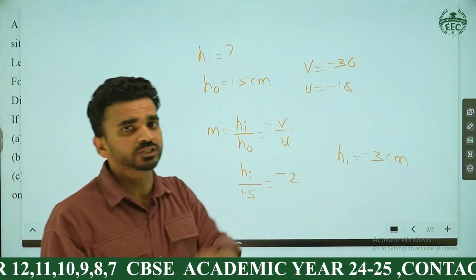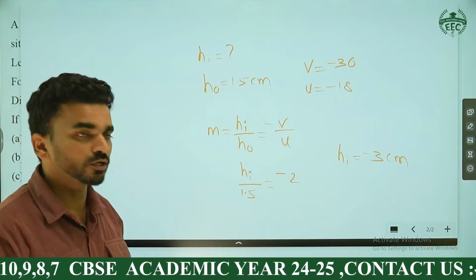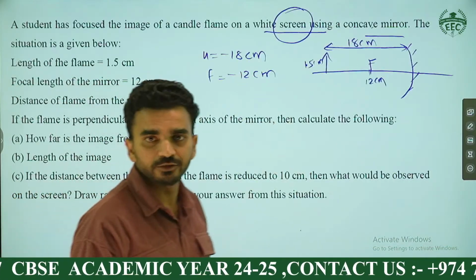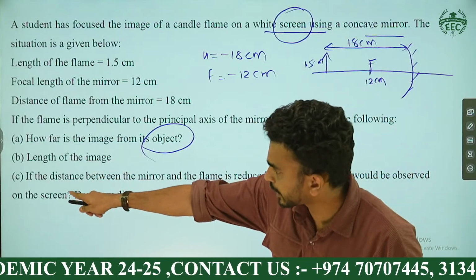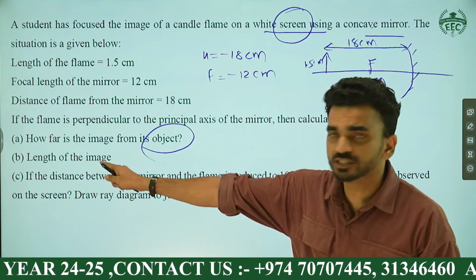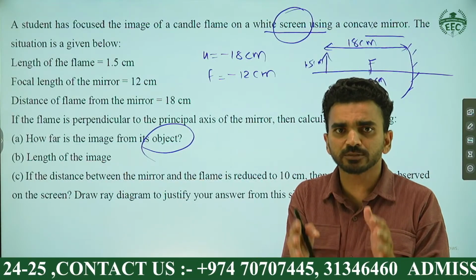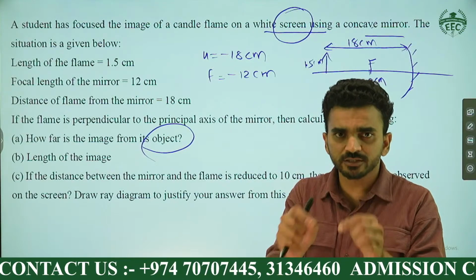Why is it negative? Because it is inverted, below the principal axis, so negative. So height of the image is negative, minus 3 centimeter. Calculation you can watch back. Yes, I'm not waiting for you. So this question, I hope you all are keeping this mock test question paper in your file and writing the solution in your notebook.